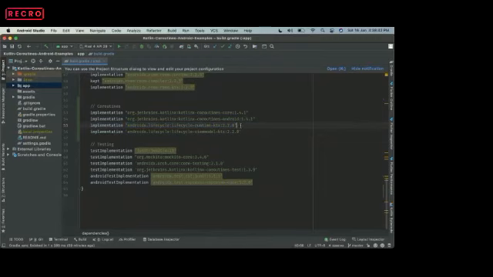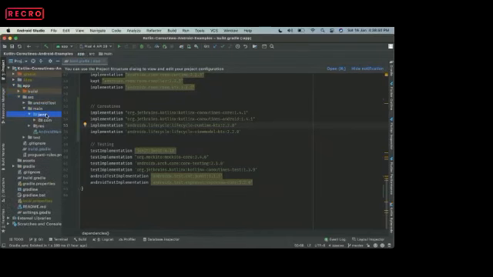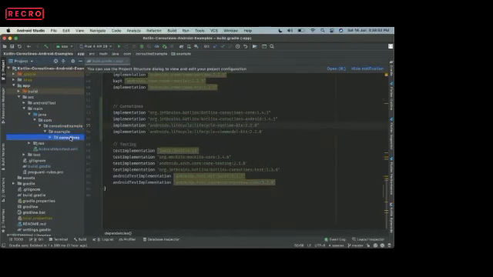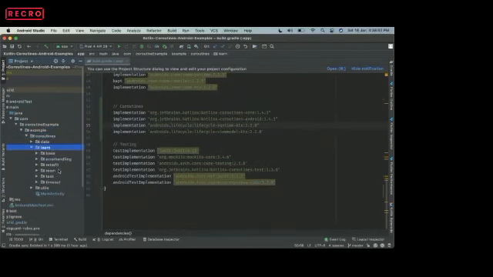Okay, so first of all, for this particular example, I am using the MVVM architecture. I've already prepared some of the other items.